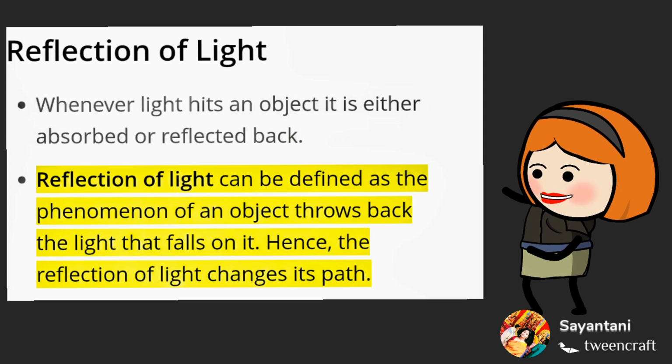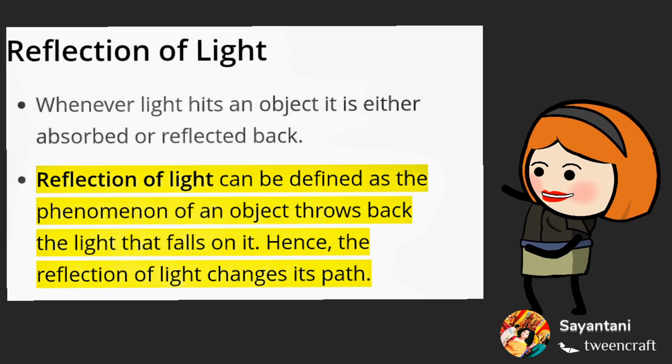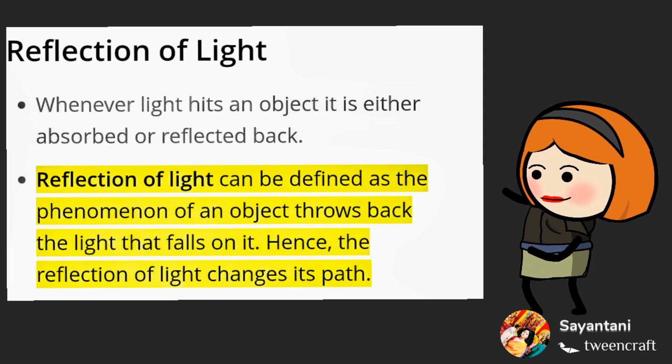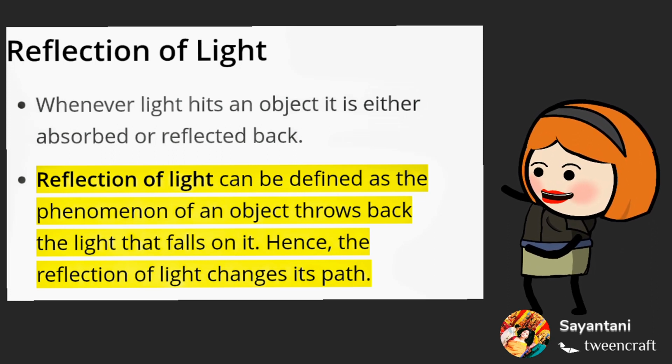Okay, so suppose a light is coming from the air and it enters the water, that phenomenon is called refraction. When there is a change in the medium, then that is known as refraction. And when there is no change in the medium, if there is only a change in the path, then that is known as reflection.